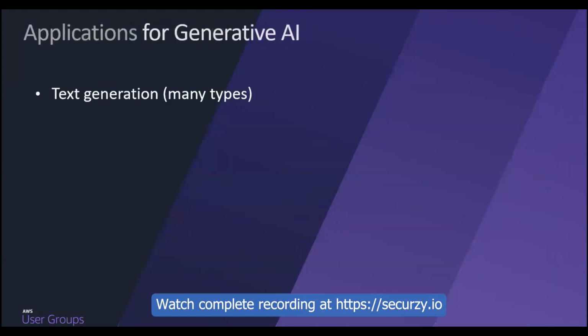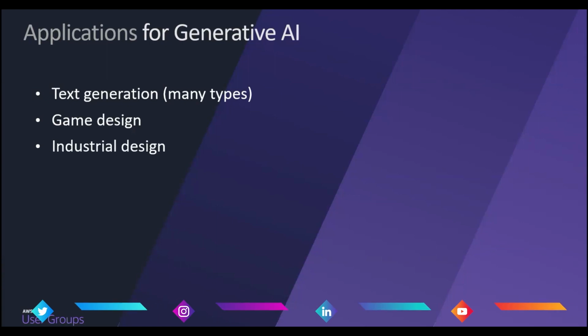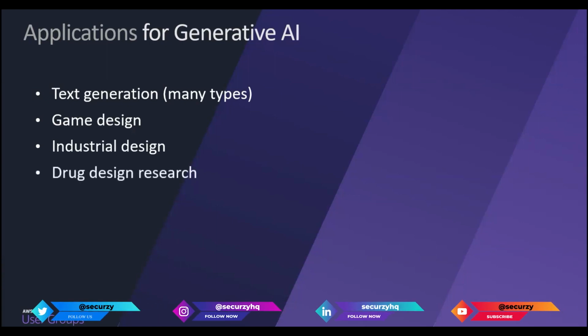Let's see some of the applications of generative AI. The very first thing is text generation. There are many types of text generation. It is a versatile application of generative AI, and we also use it in game design and industrial design. Generative AI has been used to generate different characters and elements for a game. Another exciting area is drug design research.